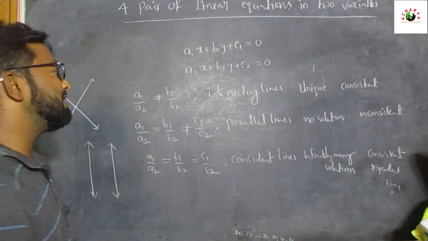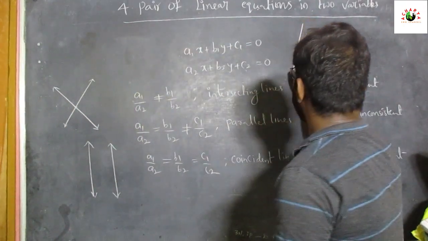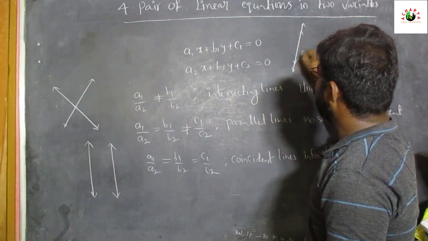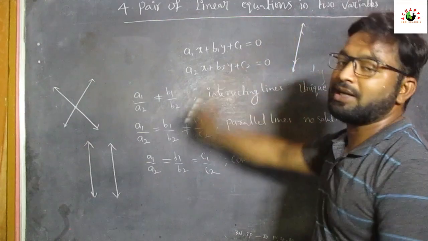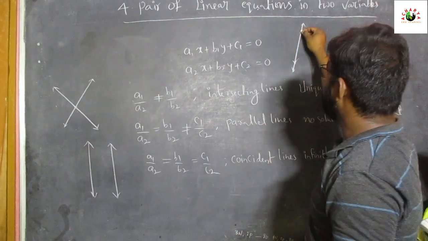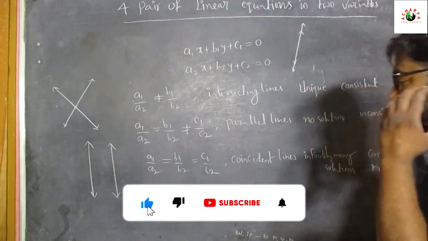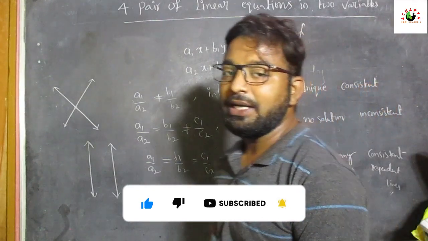But coming to coincident lines. Coincident line means line on a line. This line is on one more line. So one line is dependent on another line. This type of lines we can call dependent lines. So all the coincident lines are dependent lines.